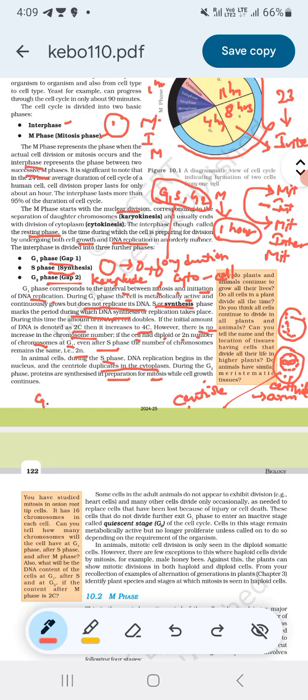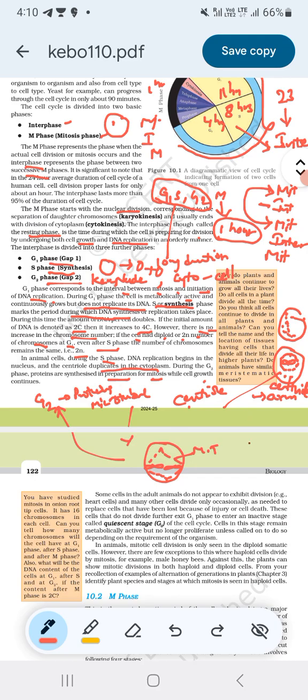In G2 phase what happens? Proteins will be synthesized. What proteins? Microtubular proteins. Why are microtubules required? Because during cell division, microtubules are needed to drag the chromosomes apart. We need microtubules, and these microtubules will be synthesized during G2 phase.